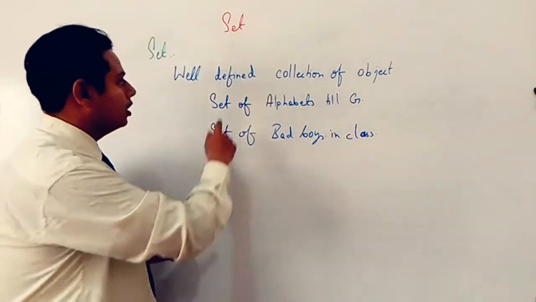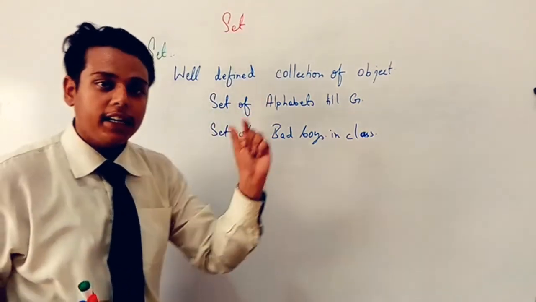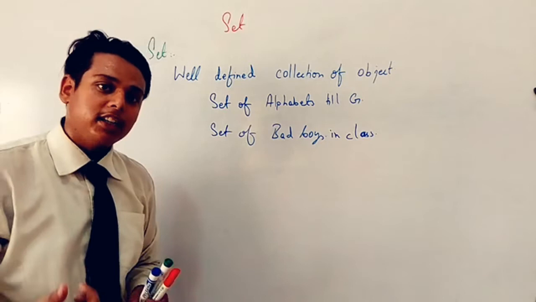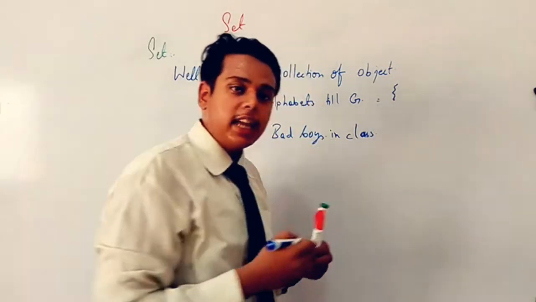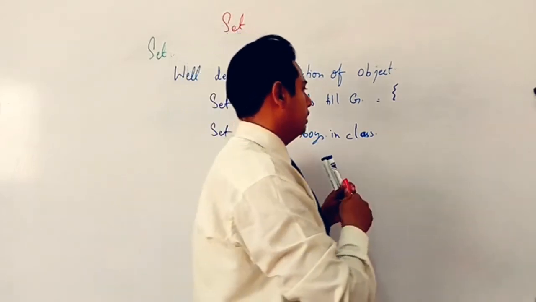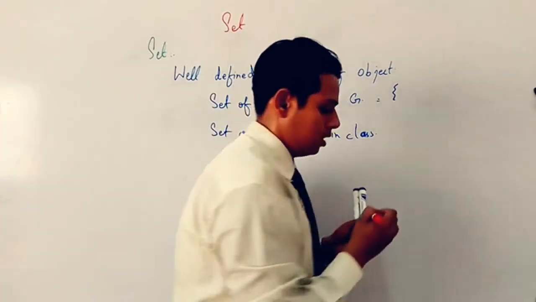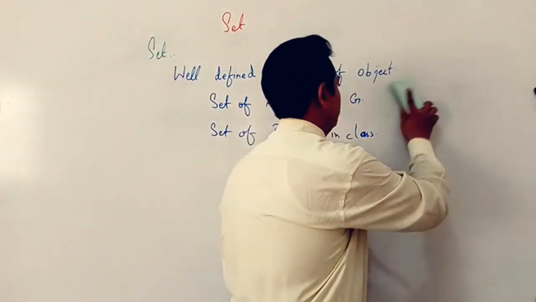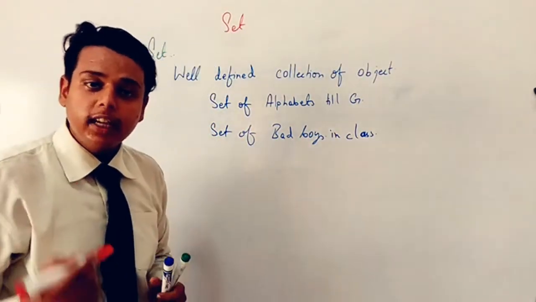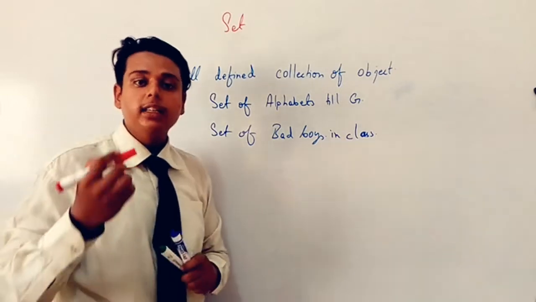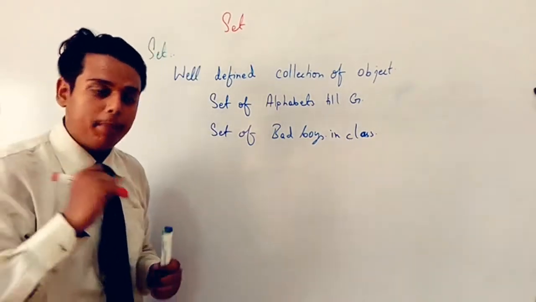But if we are talking about the first one, the alphabet till G, हमें पता है alphabets क्या है? Let's suppose what will be the set then? What will be the set? Okay. And as you remember, we always denote the set with a capital alphabet.